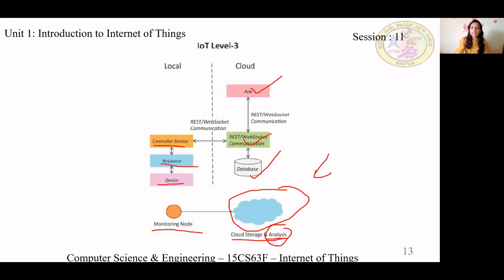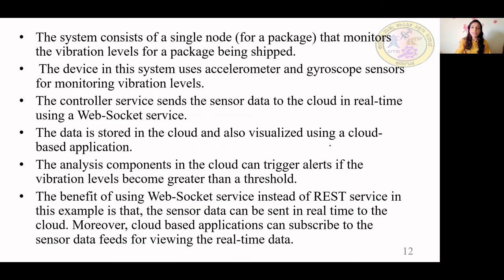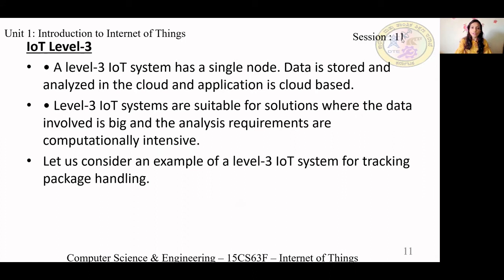Let's see the explanation as well as an example. So IoT level 3, how many nodes does it have? Single node. Data is stored and analyzed in the cloud. Application also is in the cloud. So 3 things are at the cloud: data, application, as well as analysis.